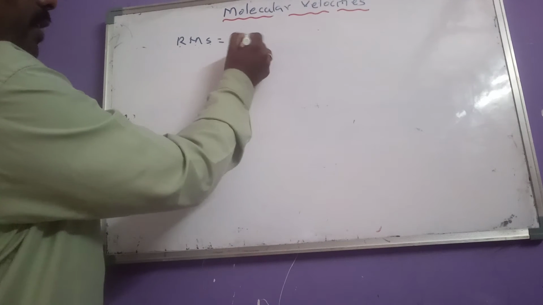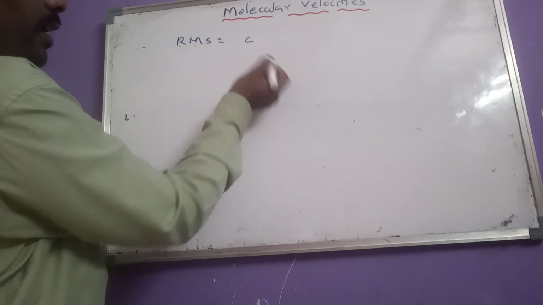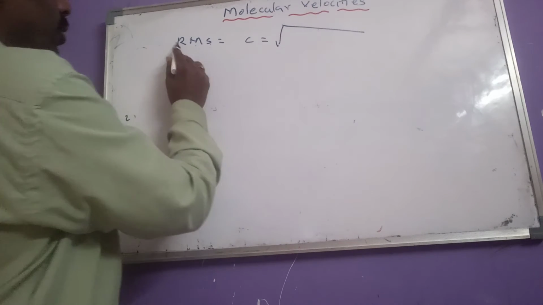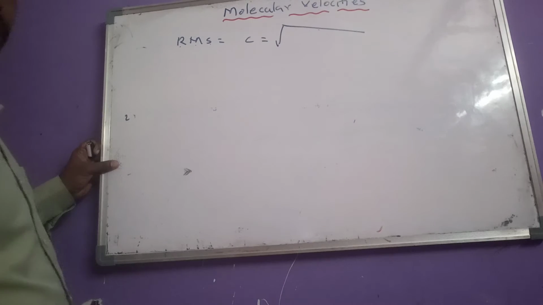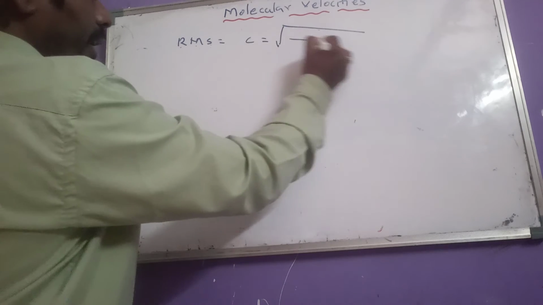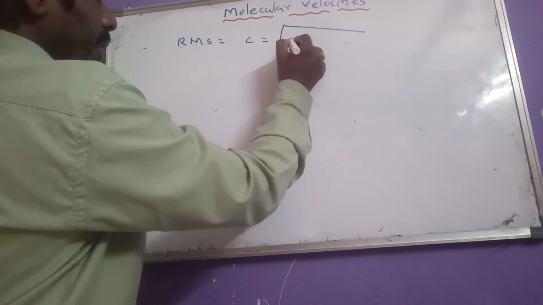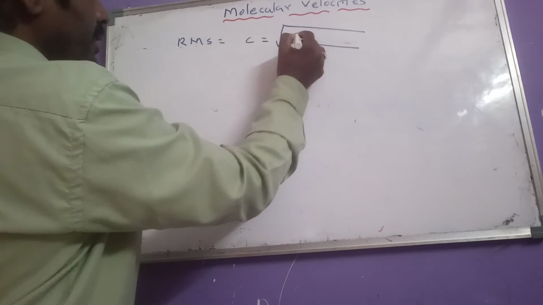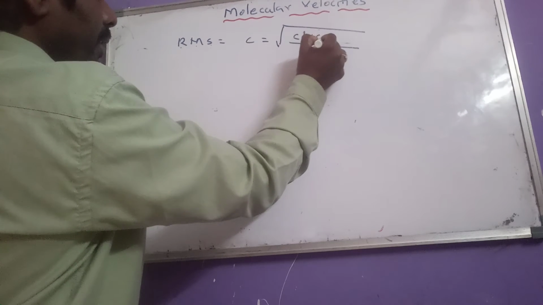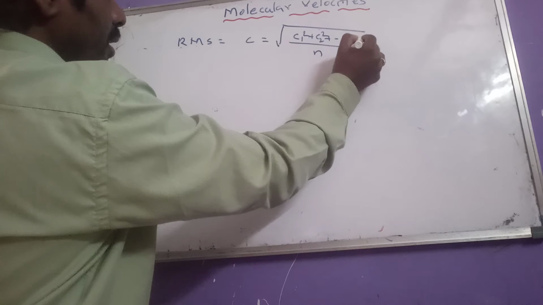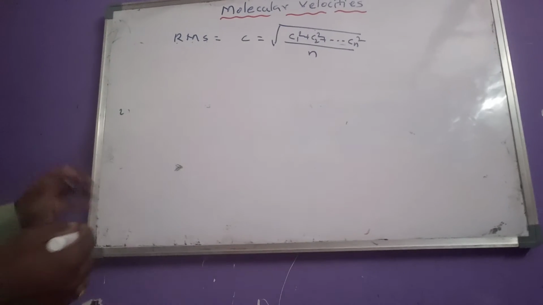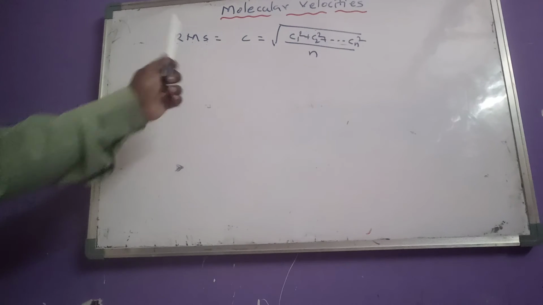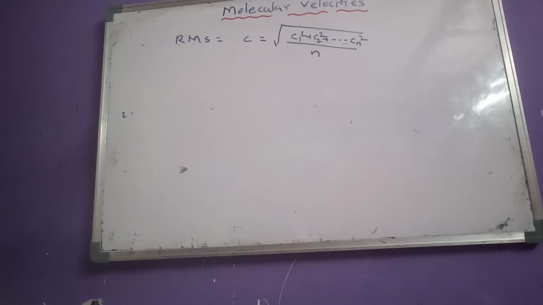It is indicated simply with C or C RMS. C equals root over, the mean means we take n in the denominator, and squares means c1 square plus c2 square up to cn square, divided by n. So the root of the mean of the squares of the velocities is known as RMS velocity.